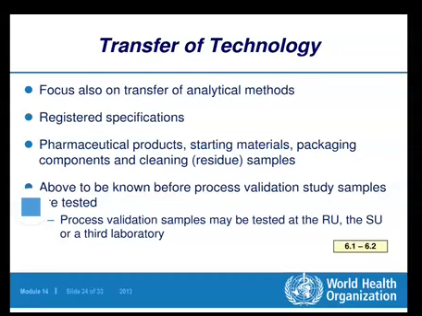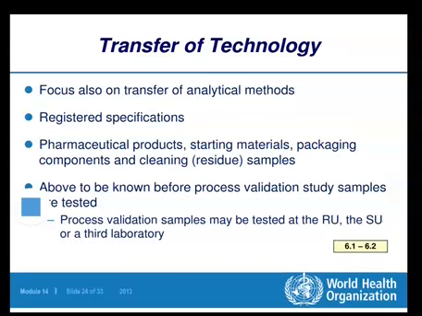Well, when we are considering the analysis of things, maybe raw materials or intermediate materials or the final product or finished products, even the packaging materials, for everything there are certain specifications. For example, you're using some raw materials for getting the product, so each and every raw material has certain specifications, so all those specifications are registered, and these registered specifications should be part of the transfer project plan.